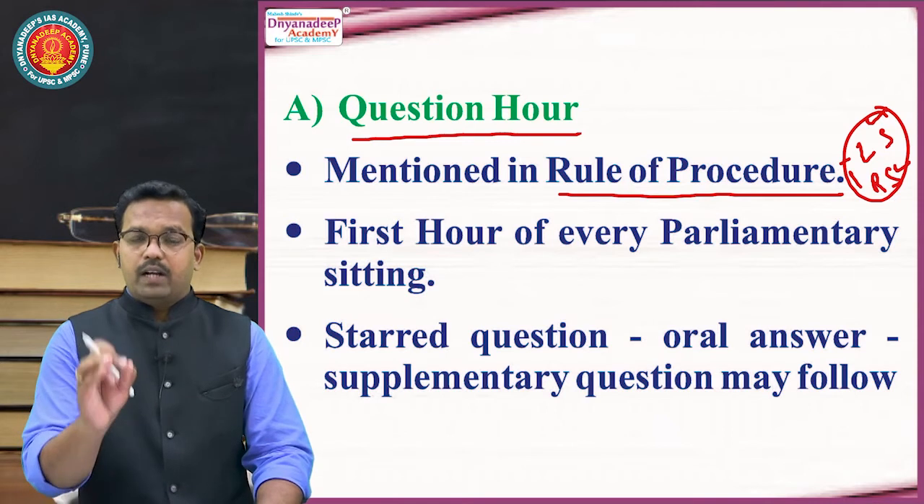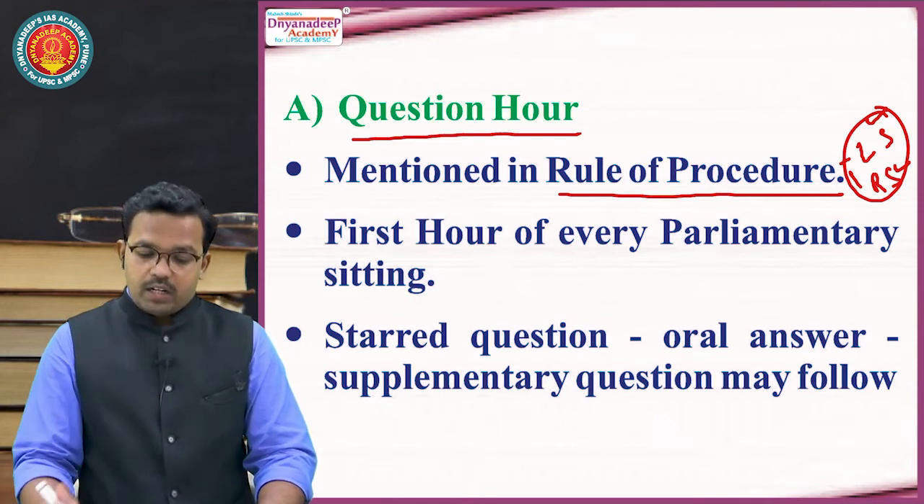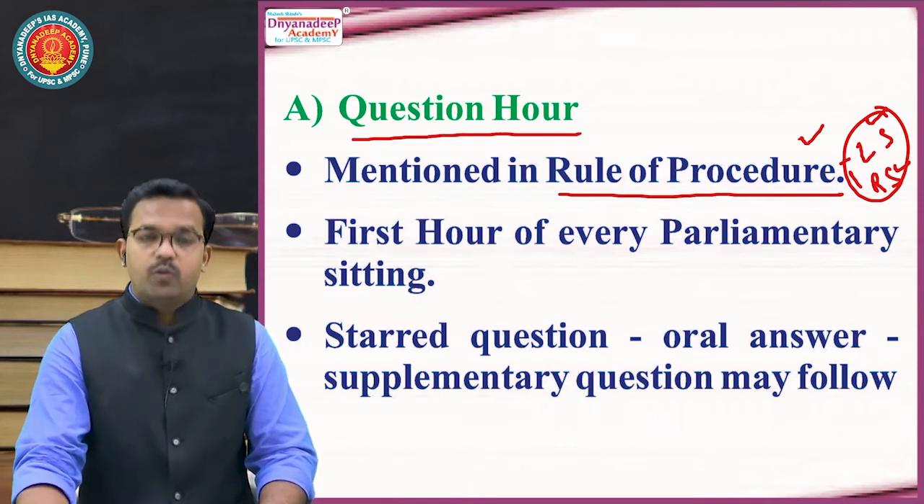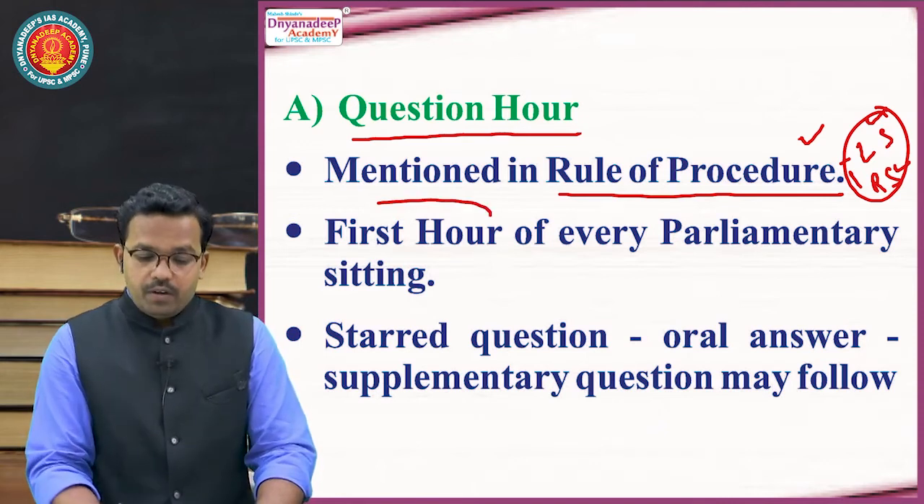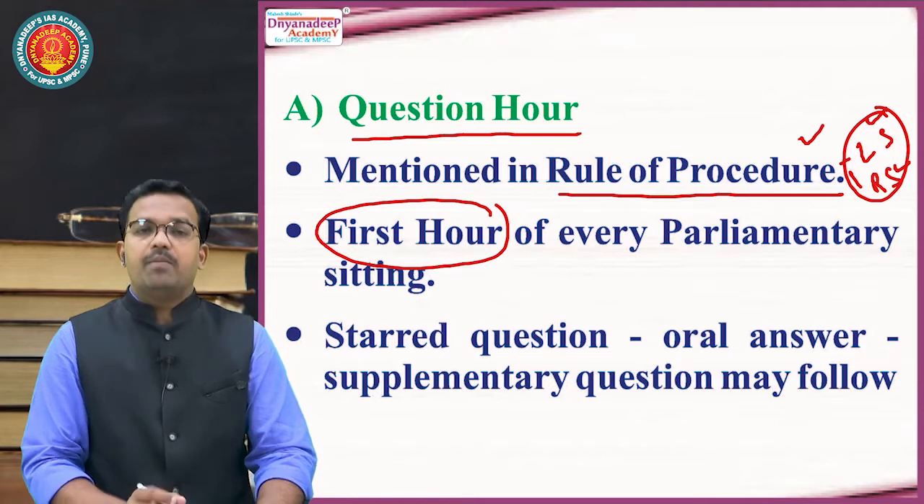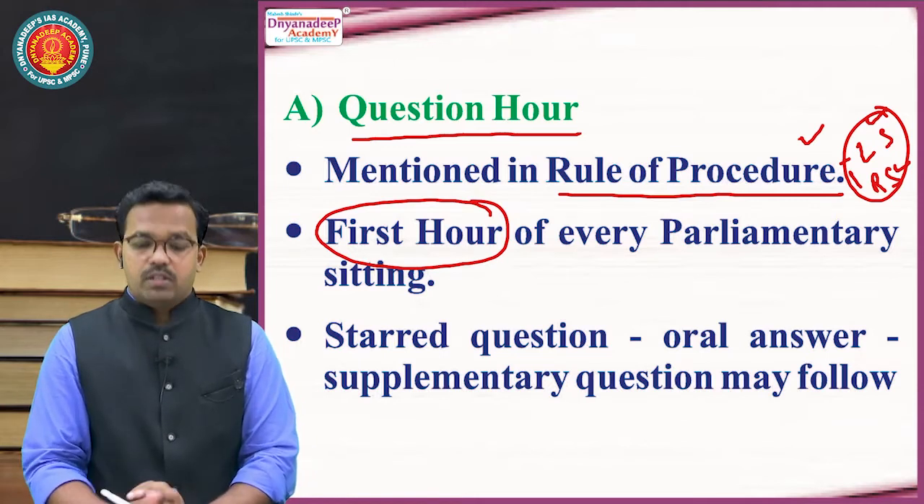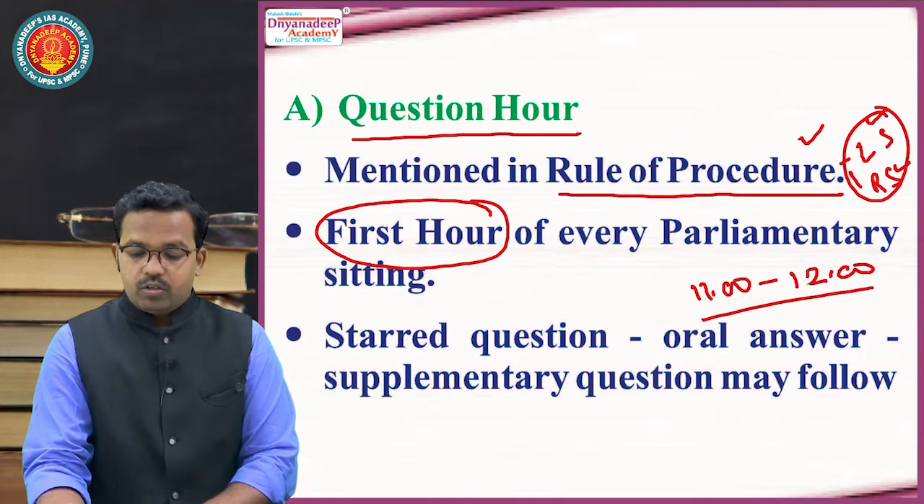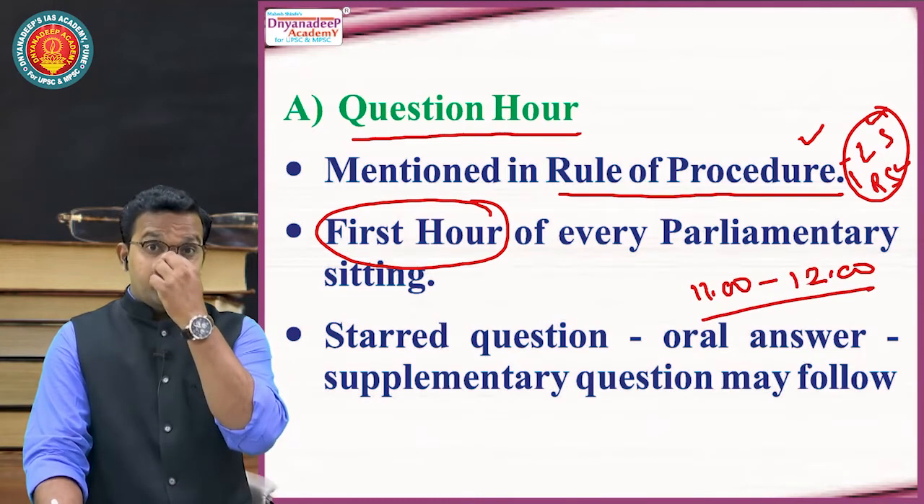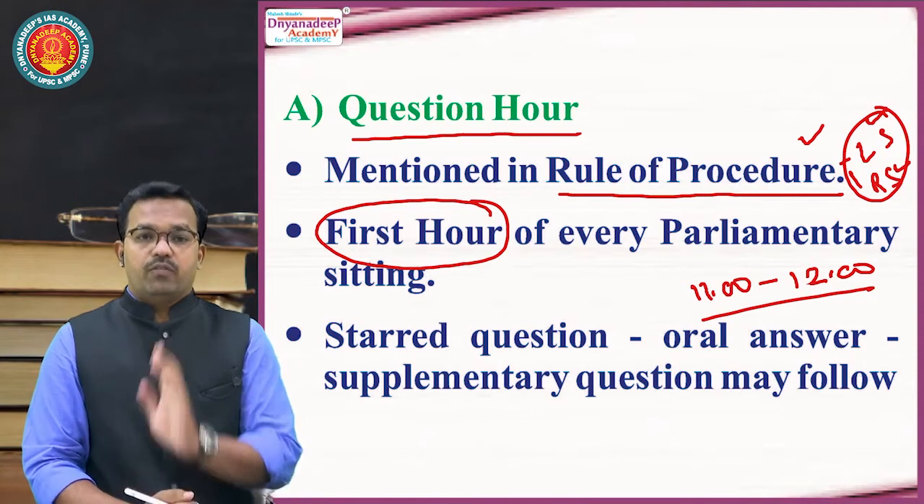Now, what are the types of questions which are asked in the first hour of parliamentary proceedings? Before that, again remember, the question hour is mentioned in the rules of procedure of Lok Sabha as well as Rajya Sabha. Second point, the first hour of every parliamentary sitting is dedicated to question hour. It means from 11 o'clock in the morning to 12 o'clock, this first hour is dedicated to question hour. First point.